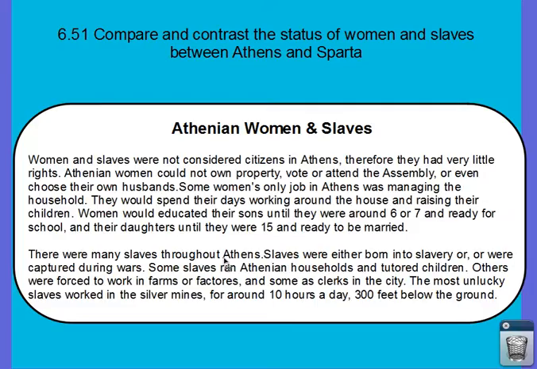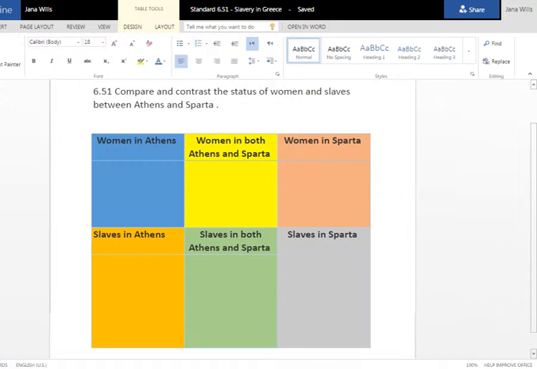Alright, your table, you're going to see when you get, well, you're in Canvas, hello, because you're watching this video in Canvas. But you will see the table there. Also, when you do the Word document, the table will look like this. So you will have your standard right here. You will have pizzazzed it, and then you will put a table in that looks like this. This part will be for women in Athens and Sparta. This part's going to be for slaves in Athens and Sparta.